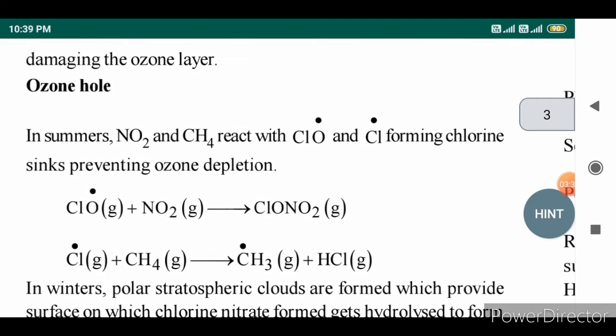Next one is the ozone hole. The ozone hole is also produced in the stratosphere region. Generally, in the summer season, nitrous oxide, that is NO2, as well as methane, both react with chlorine free radical as well as chlorine oxide free radical, which sinks the ozone depletion. For example, chlorine free radical reacts with methane as well as NO2 to produce methane free radical along with the formation of nitrous chloride free radical.